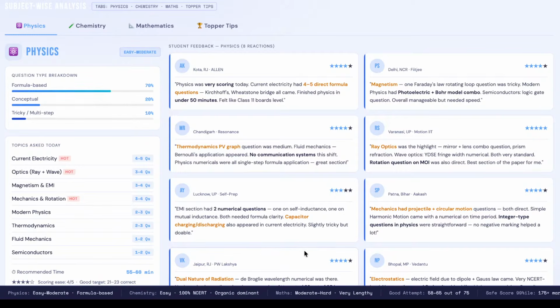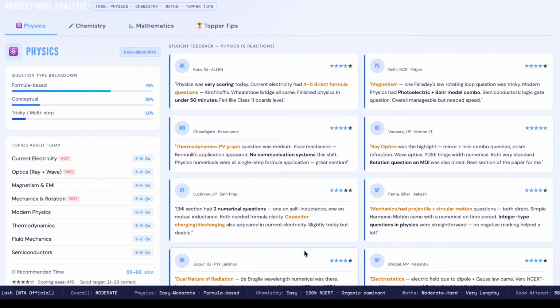So as per the first reaction, the physics section was moderate. Many felt that the physics was moderate and it was doable. The question paper, what we have received in the first analysis from students is that the question paper was very easy. Not easy, meaning for the people who have prepared well for the exam, for them the question paper was easy. As per the first reaction that we have received, physics was moderate. The questions were doable.